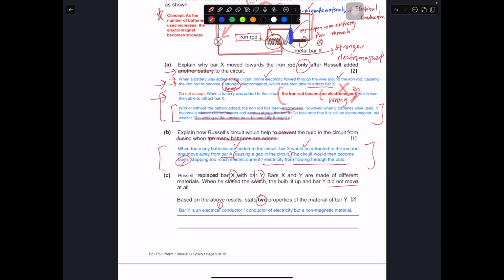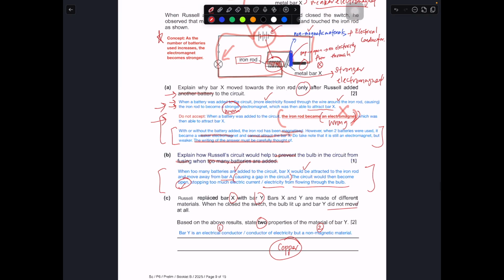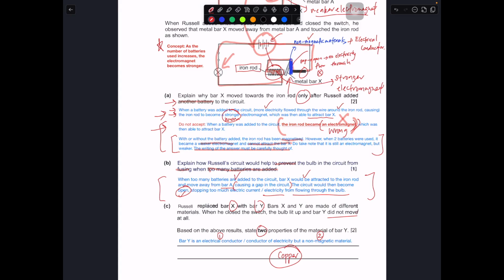Number 1, electrical conductor, but non-magnetic material. Things for example like your copper. Copper is an excellent electrical conductor, but at the same time, it is a non-magnetic material. If you put a copper bar over here, this is what is going to happen. The light bulb will light up when 3 batteries are used. The iron rod still becomes a stronger electromagnet, but it will not attract the copper bar.